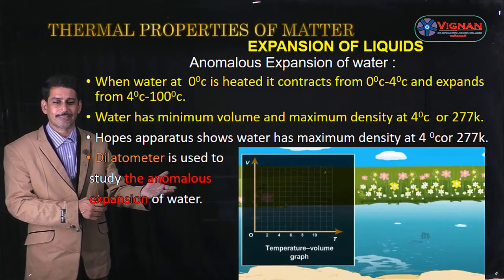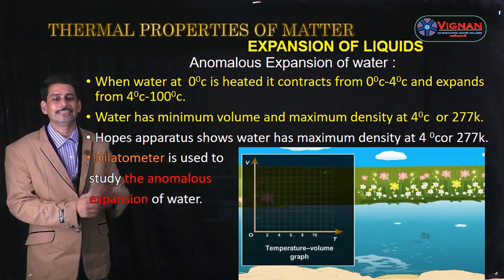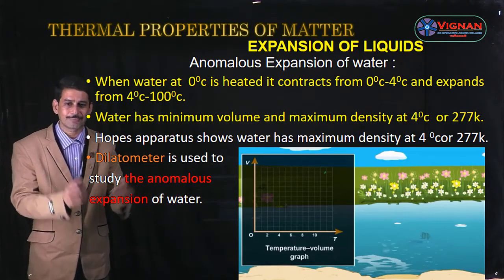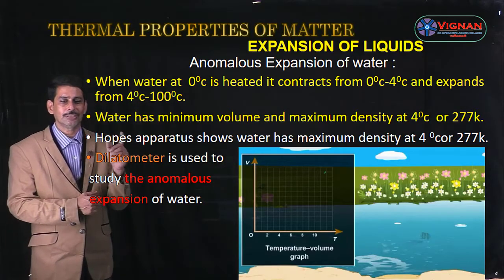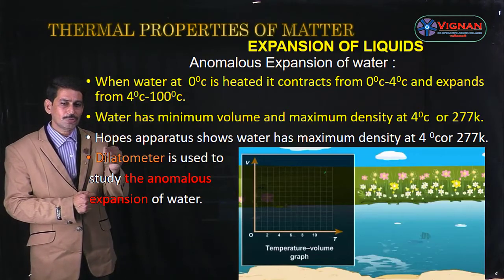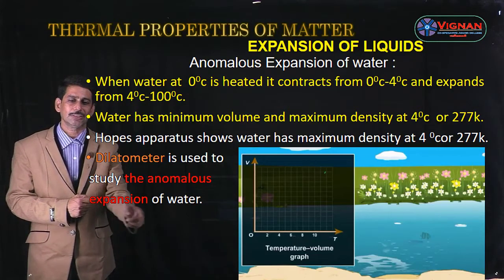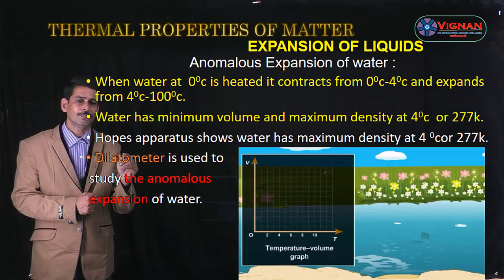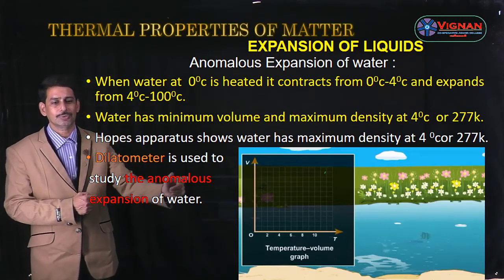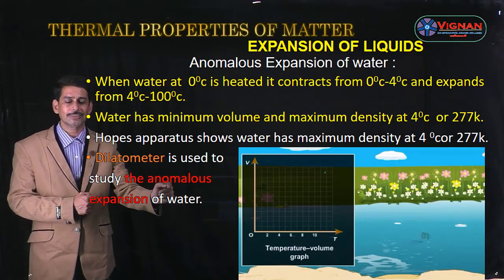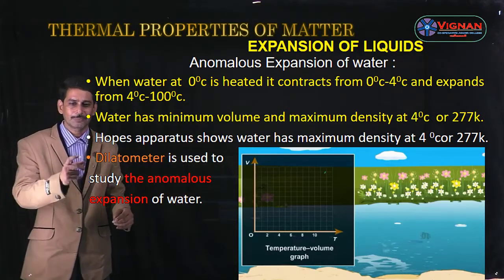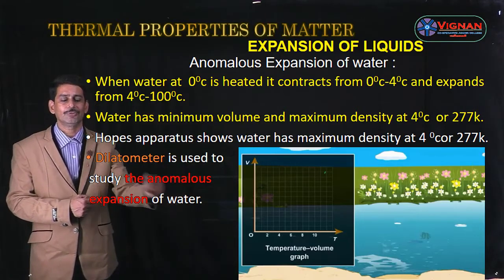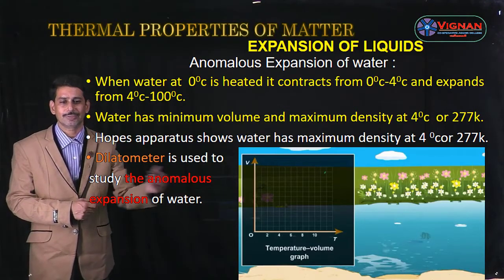So we are giving graphs also between volume and temperature, and also temperature and density. From the graphs we can clearly observe that water has minimum volume at a temperature of 4 degrees centigrade. That means the volume of the water decreases from 0 degrees centigrade to 4 degrees centigrade, and the volume becomes minimum at 4 degrees centigrade or 277 Kelvin, and after 4 degrees centigrade once again the volume increases from 4 to 100 degrees centigrade. That means water has minimum volume at 4 degrees centigrade or 277 Kelvin.